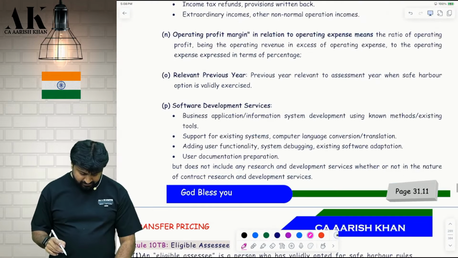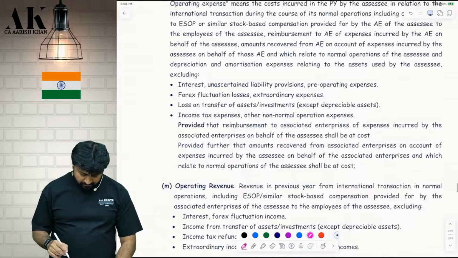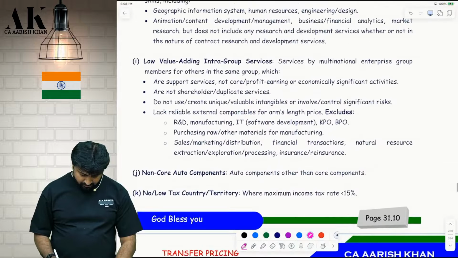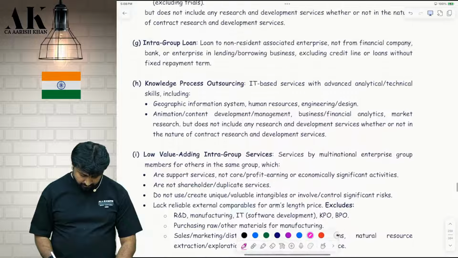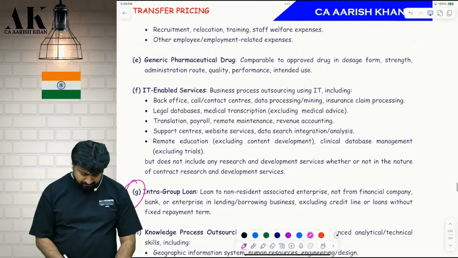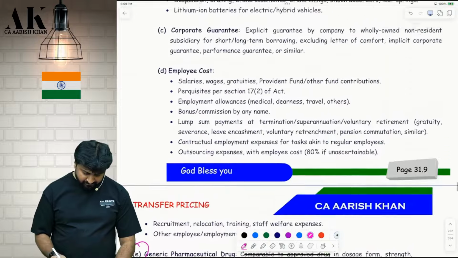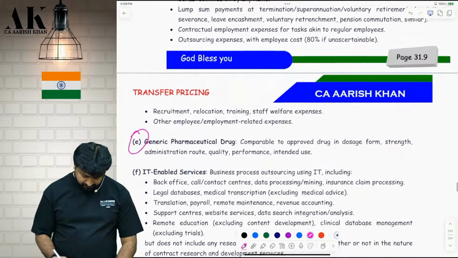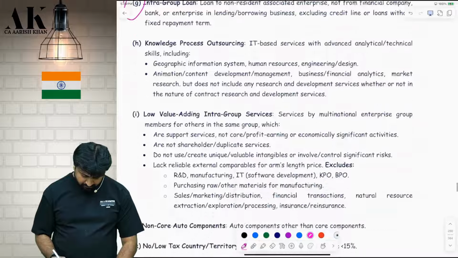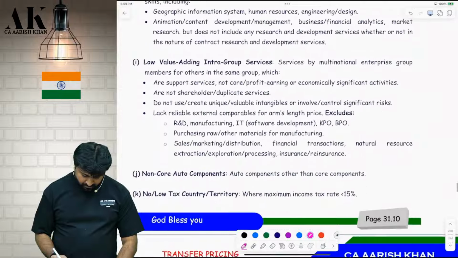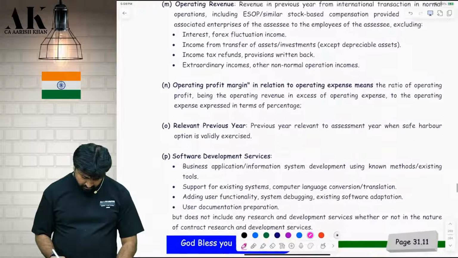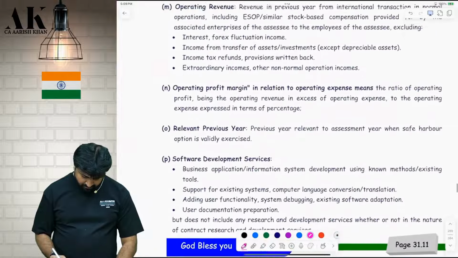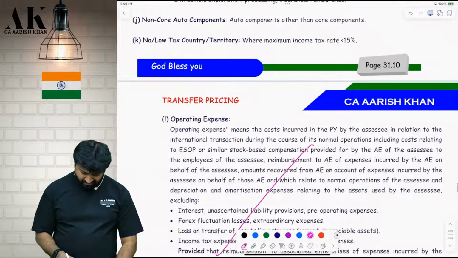In definitions, intra-group loan, generic pharma drug, corporate guarantee, core auto component, and all these things they have never asked.